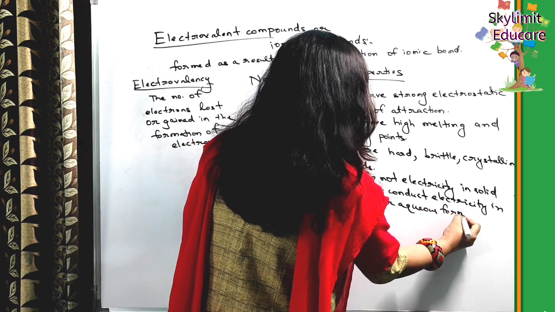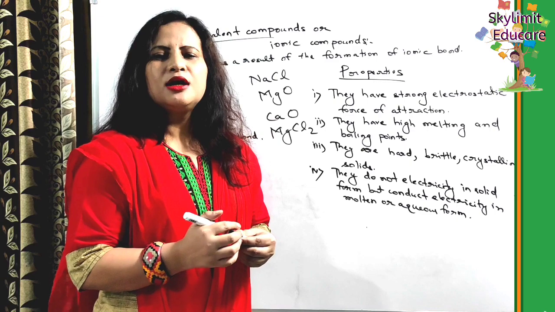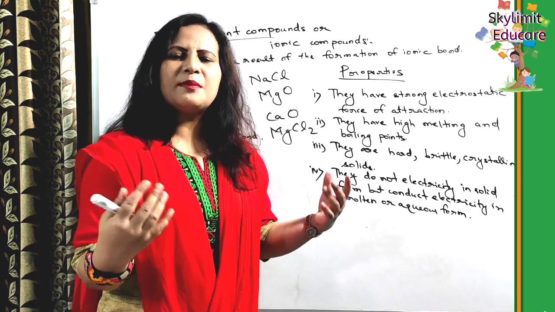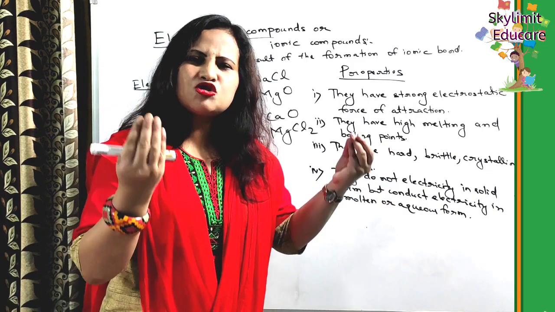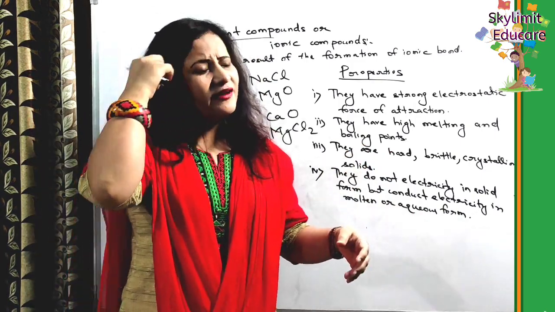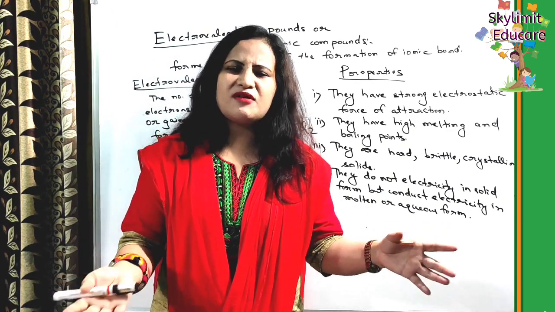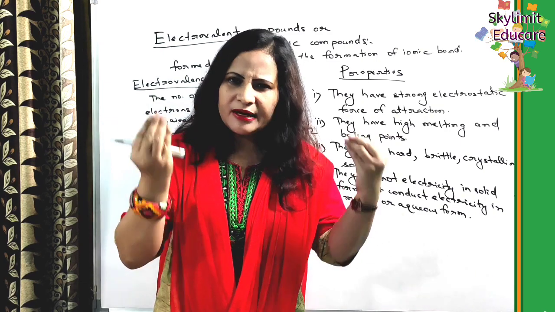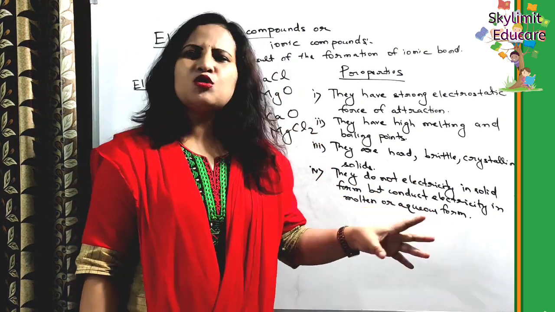Now you know that if you take solid sodium chloride, it won't be able to conduct electricity. What is the reason behind that? The reason is the same, the strong electrostatic force of attraction. Electricity is conducted when there is a movement of electrons or ions. When the ions are free to move, then only the electricity will be conducted, yes or no? So in solid state, they are not able to conduct electricity.